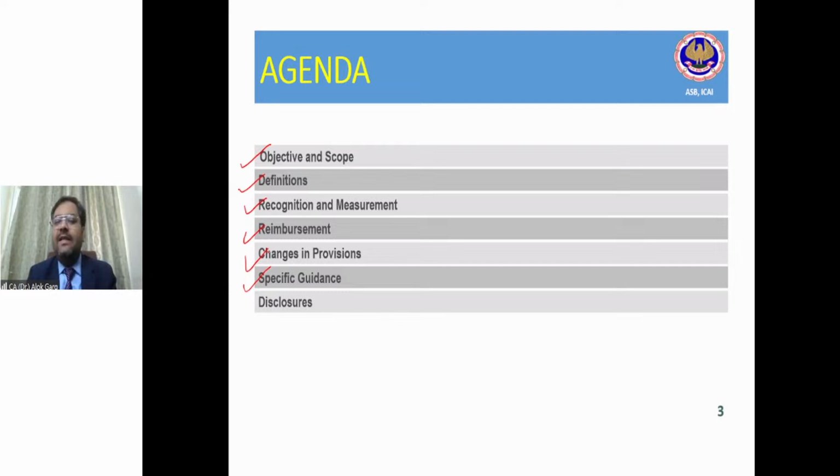So friends, this kind of guidance we will be discussing in this particular standard. Like future losses, the standard also talks about future losses. In case of future losses, whether the provision has to be taken right away or at a later stage, we will be discussing these kinds of guidance as well. And the last, the disclosures are there, and you are aware that the disclosures are an essential and integral part of the standard.